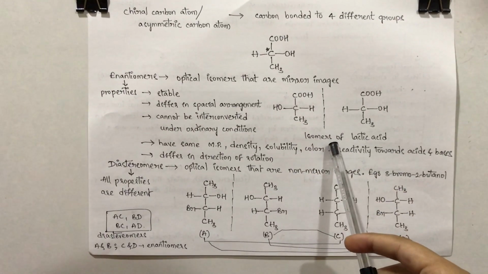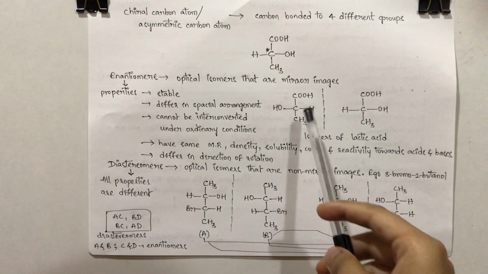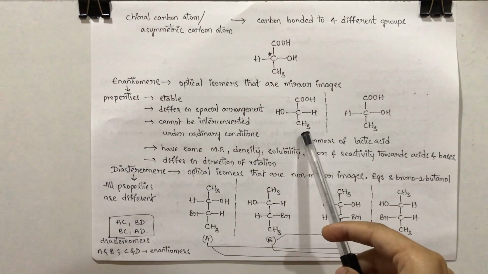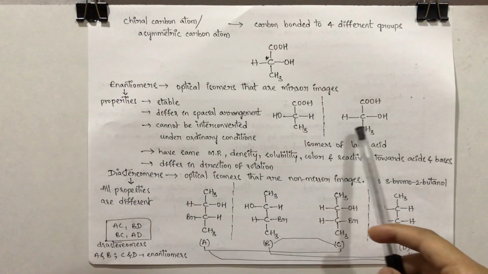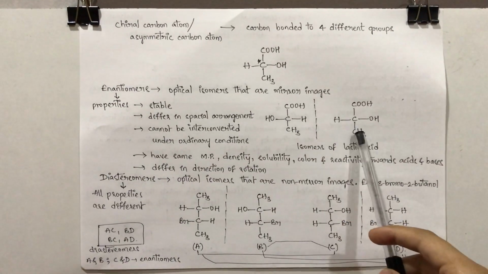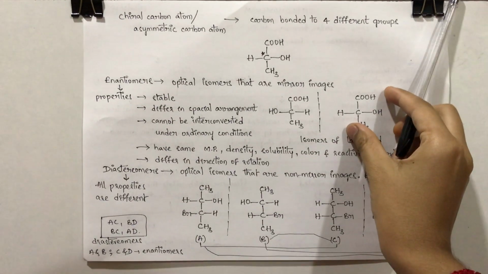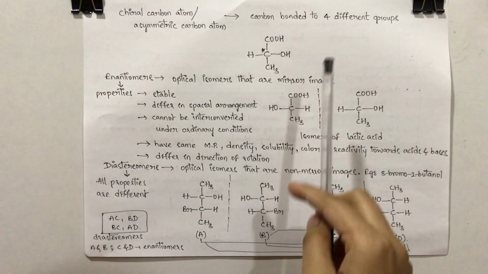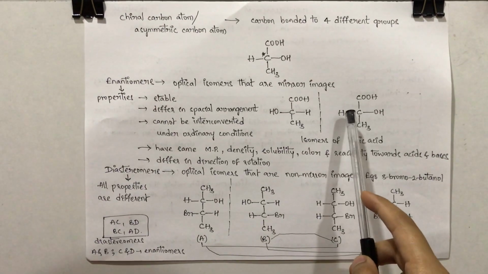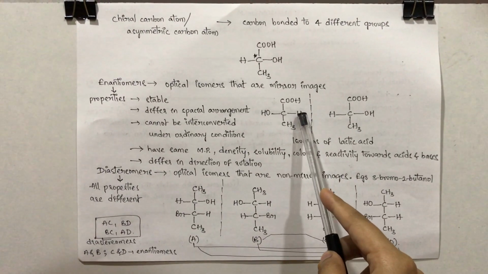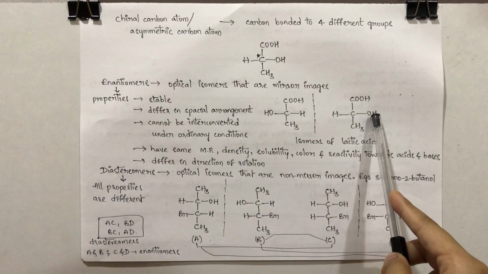Here I am taking the isomers of lactic acid. This is the chiral carbon. This is one isomer of lactic acid. If you place a mirror, we get a mirror image. So both are mirror images. If you want to superimpose this molecule on this molecule, it will not superimpose, as this hydrogen will take the place of hydroxyl and this hydrogen will take the place of this hydroxyl group.